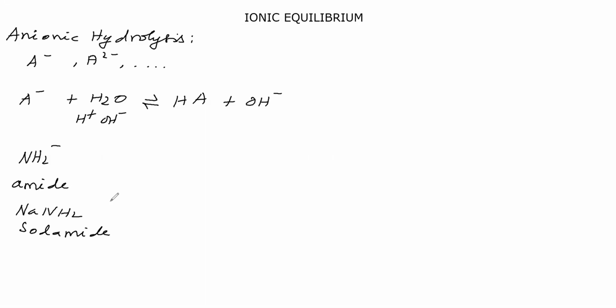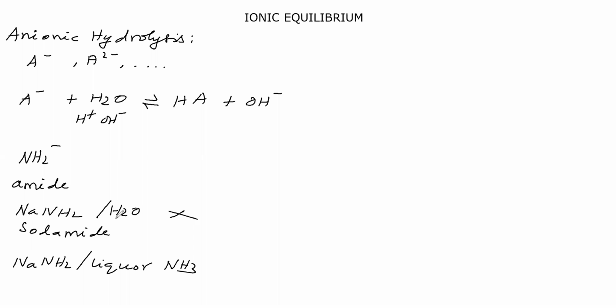It should not be stored in water. Then what we have to do? We have to keep sodamide in liquid ammonia, not in water. In liquid ammonia only we have to store sodamide.